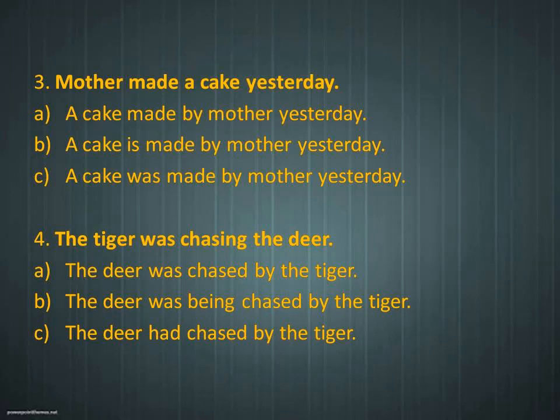For this, once again, we have to check the verb in the sentence. What is the verb in the sentence? Was chasing. What type of tense is it? It is in the past continuous form. If it is in the past continuous form, what is the rule to change into passive voice? Was or were plus being plus V3. So what is the right answer here? The deer was being chased by the tiger is the right answer.